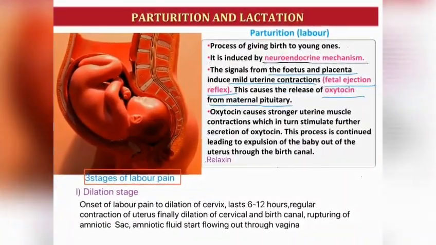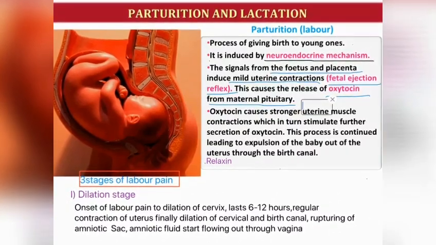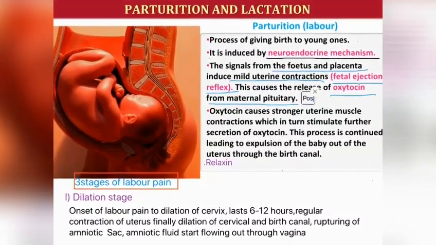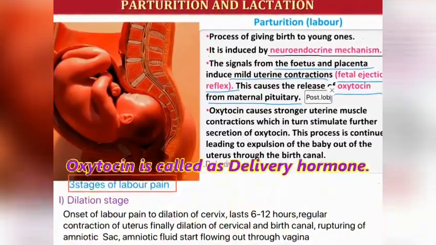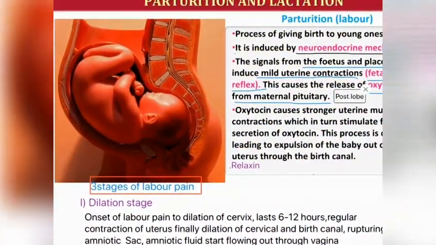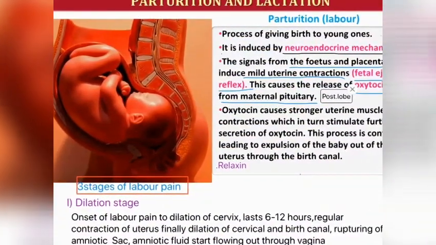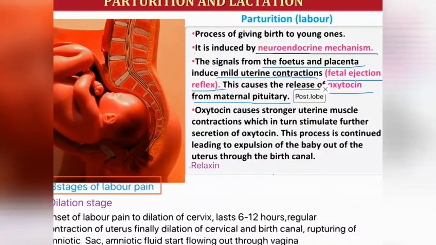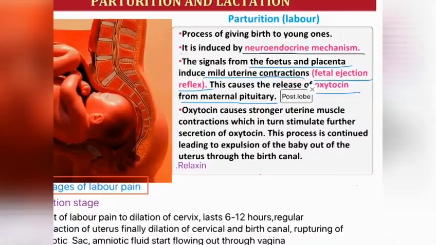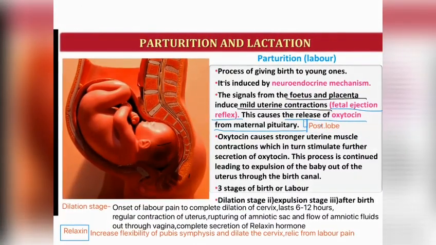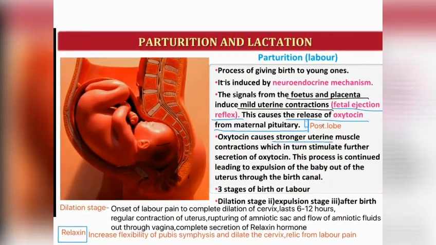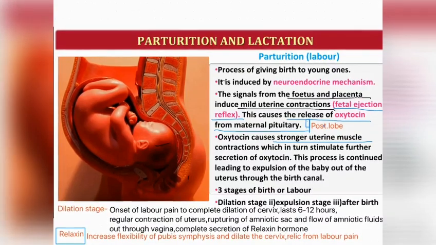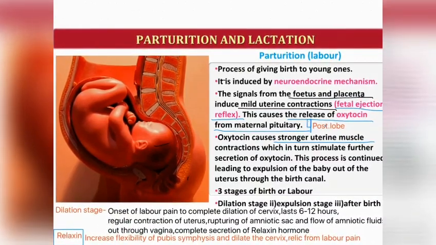The posterior lobe of the pituitary gland secretes oxytocin, and this amount is increased just before and during labor pain. This oxytocin causes stronger uterine muscle contraction, which in turn stimulates further secretion of oxytocin.